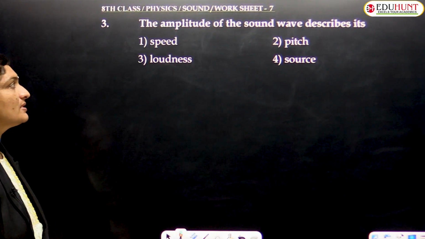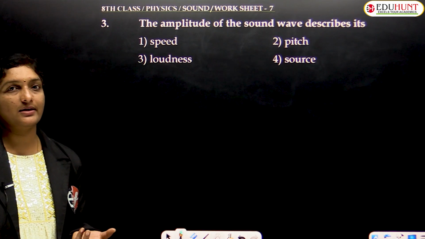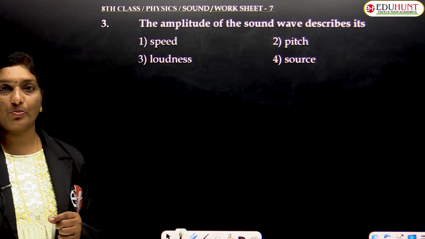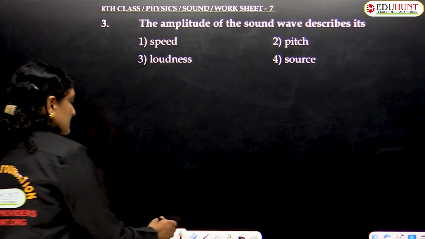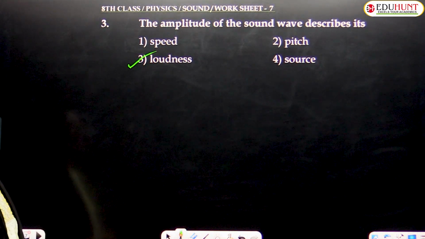The amplitude of the sound wave describes its loudness. Loudness is a direct measurement of amplitude square. Loudness is proportional to square of the amplitude. Hence the correct option is option number 3. Amplitude of the sound wave describes its loudness.